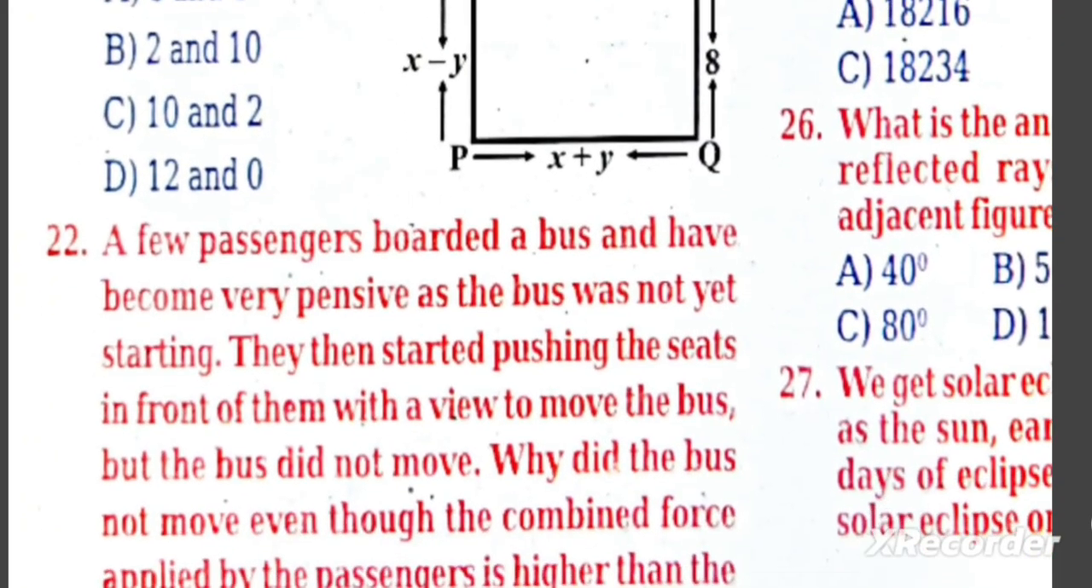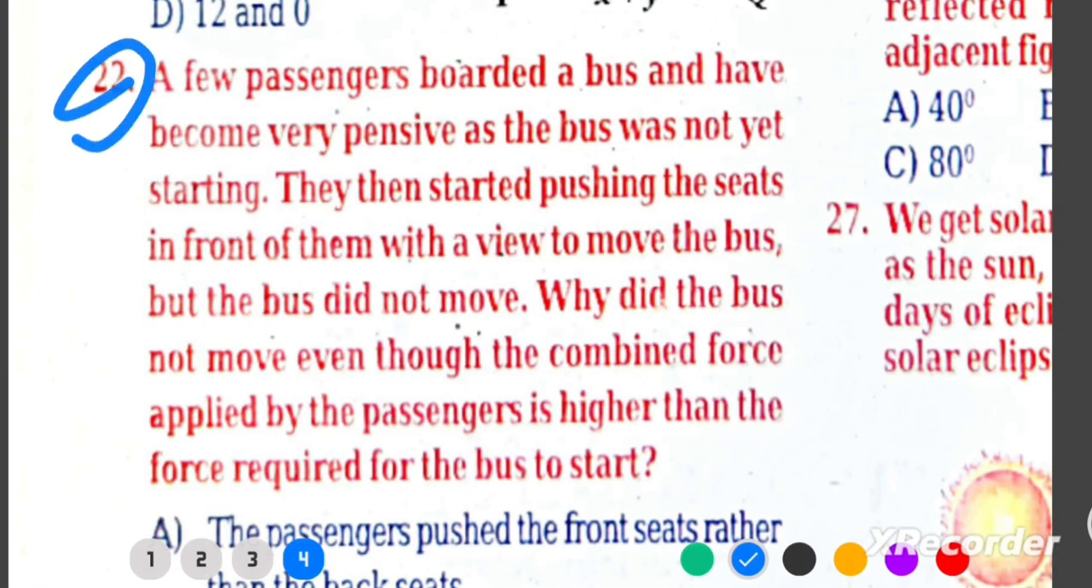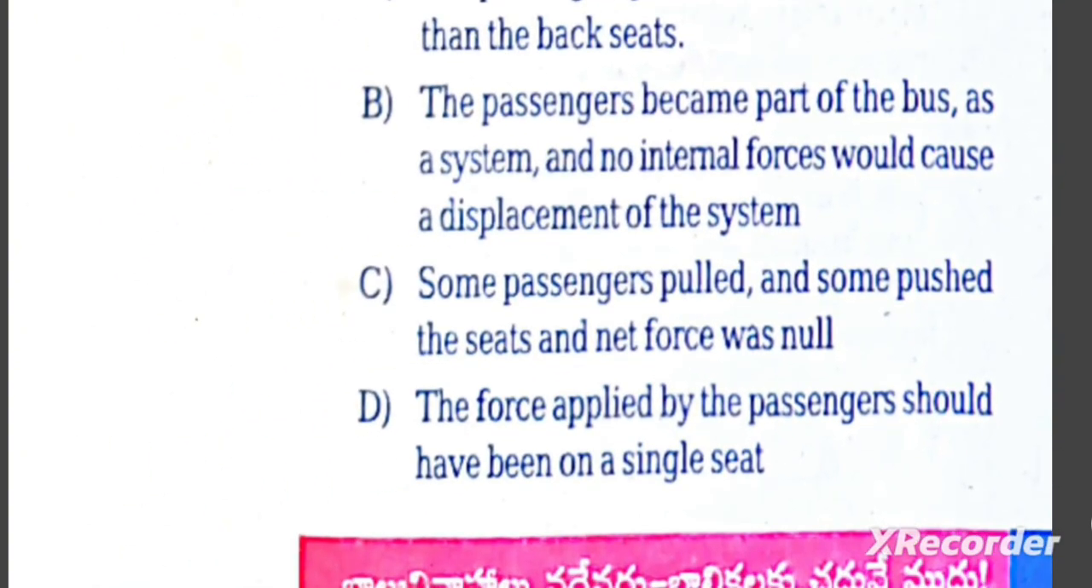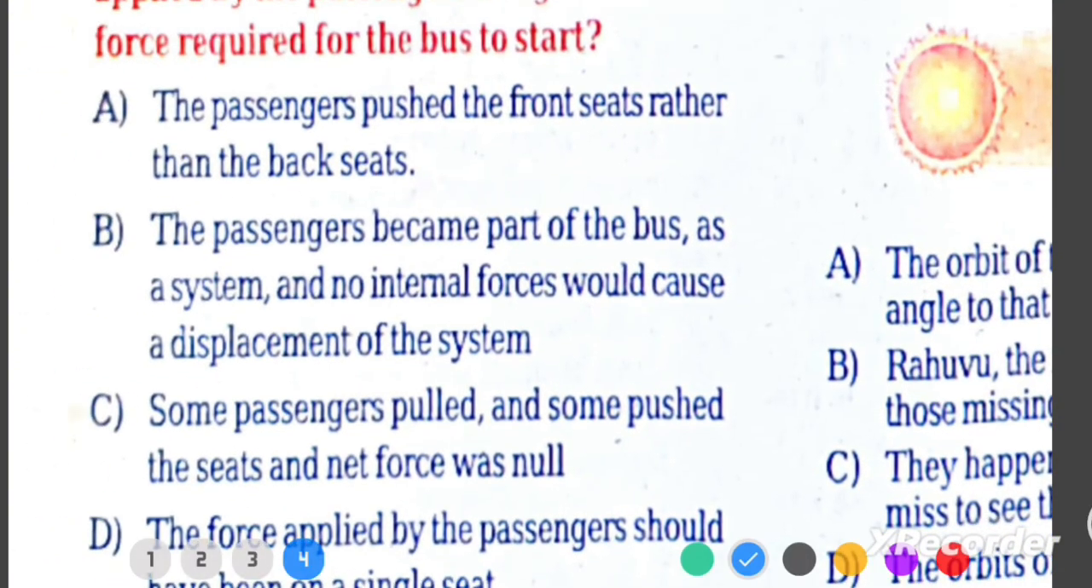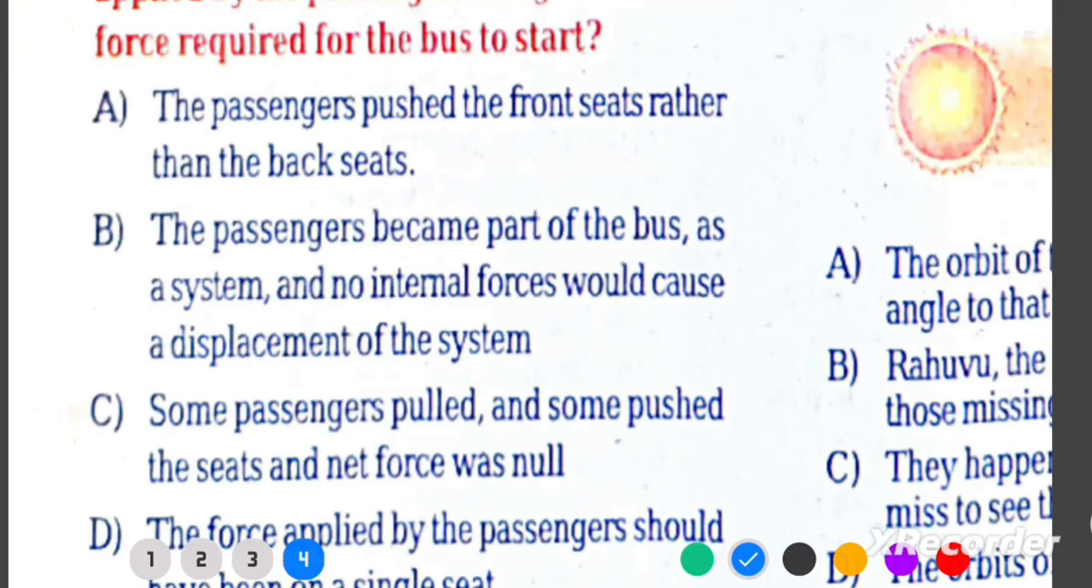Q22. Bus pushed by passengers while it's not yet started. Why it didn't move though, combined force, start force. Answer B. The passengers became part of the bus as a system, and no internal forces would cause displacement of the system. Why? Pushes between parts of the same system are internal forces. They cannot change the motion of the system's center of mass. External horizontal force is needed to move the bus.